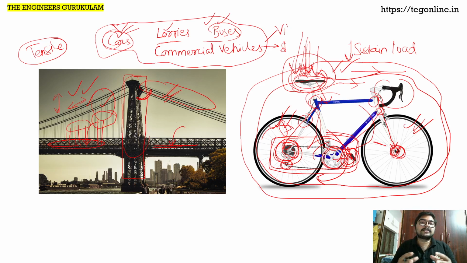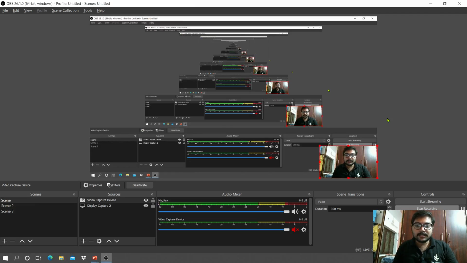Again, we will study in the course what are stresses, what is maximum stress, what is ultimate stress, etc. So to understand the design concept as a whole and design marvelous things in our lives and make our lives easier, the primemost and the first step we have to take is to understand the concepts of strength of materials. So this is why the strength of materials concept is so important.